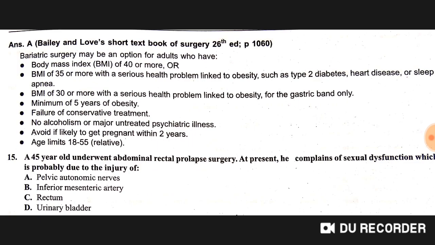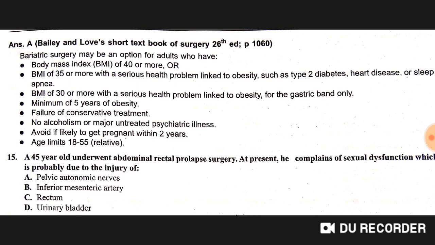If BMI is 35 or more with serious health problems linked to obesity such as type 2 diabetes, heart disease or sleep apnea, then it is recommended. BMI 30 or more with serious health problems linked to obesity, gastric band only. Minimum 5 years of obesity, failure of conservative treatment, no alcoholism or major untreated psychiatric illness. Avoid if likely to get pregnant within 2 years. Age limits 18 to 55, relatively.